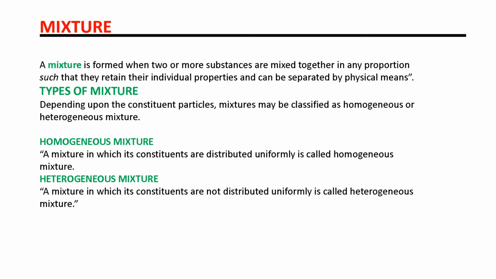Then we come to the types of mixture. There are two types of mixture, homogeneous mixture and heterogeneous mixture. What is homogeneous? A mixture in which its constituents are distributed uniformly is called homogeneous, and a mixture in which its constituents are not distributed uniformly is called heterogeneous. So these are the two types of mixtures.